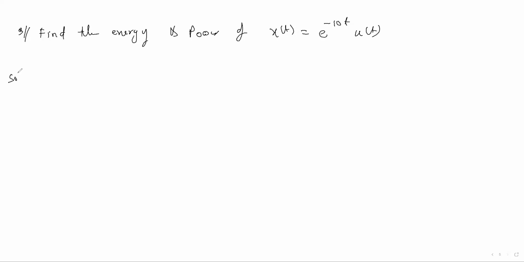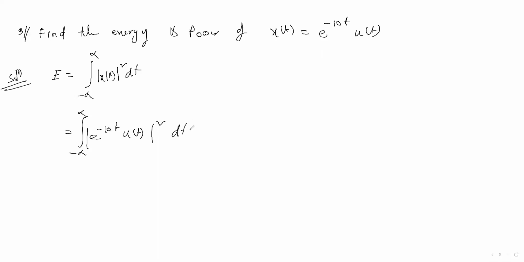So let's prove it. This is a continuous time signal, t is there, isn't it? So we have to use the formula: integral from minus infinity to infinity of mod of x(t) whole square dt. Understood? So from minus infinity to infinity, you put this term e to the power minus 10t u(t) whole square dt.